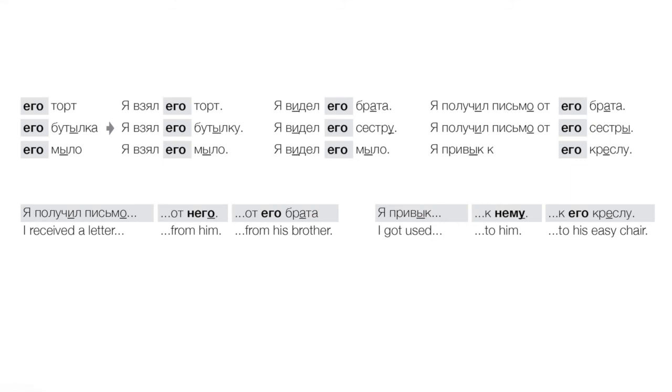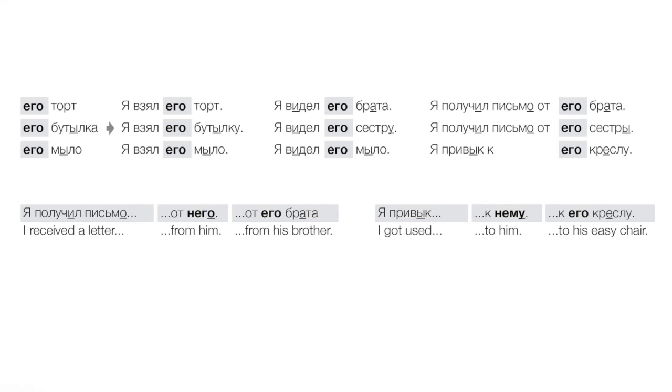Here are some examples. I received a letter from him. Okay, there, we're using the pronoun him, so we basically just need a genitive form of on, which would normally be yivo, but here, since we're using it after a preposition, we need the form with n. So I received a letter from him, that's я получил письмо от него, but from his brother, here the yivo means his, and brother is the object of the preposition, not yivo. Yivo is just a modifier. It's just hanging on to brata. So I received a letter from his brother, я получил письмо от его брата.